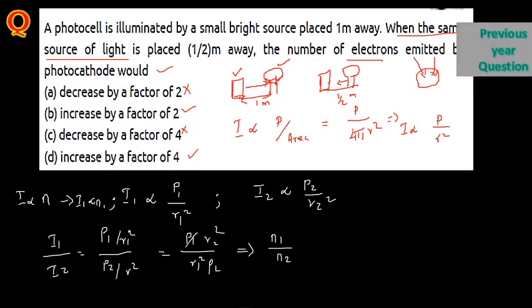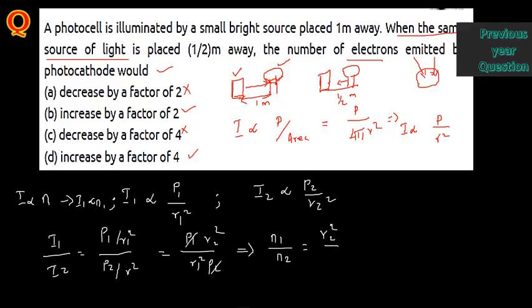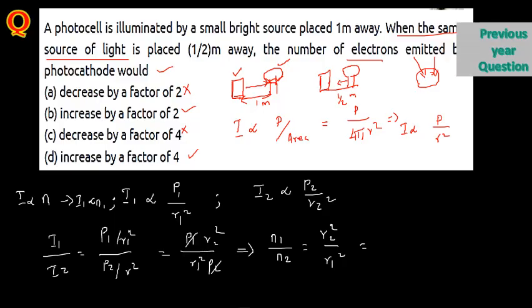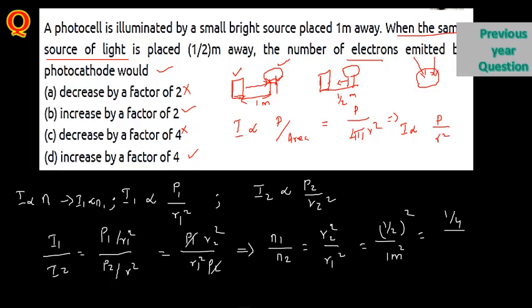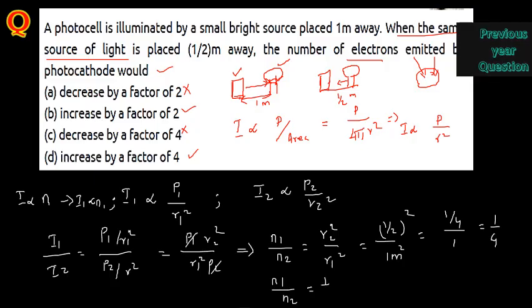See, P and P will be cancelled here. From this one, n1 by n2 is r2 square divided by r1 square. First one they have mentioned is 1 meter, second one is half meter, so both are squared. Now you just mention 1 by 4 divided by 1, that is 1 by 4. So n1 by n2 is 1 divided by 4.